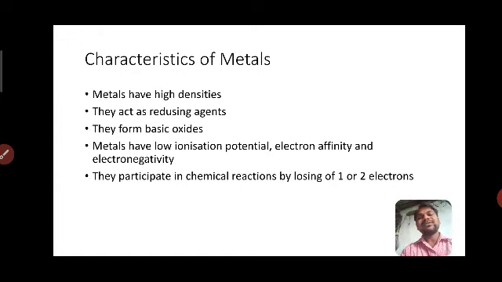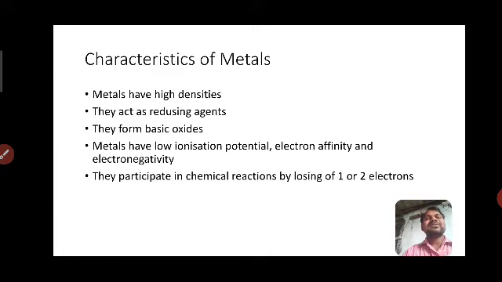So the positive character is high, then automatically the negative character is low. That's why electronegativity is very low. And electron affinity: when we add one electron to the outermost shell, it is very easy. Positive character is there, so that's why electron affinity is also low.